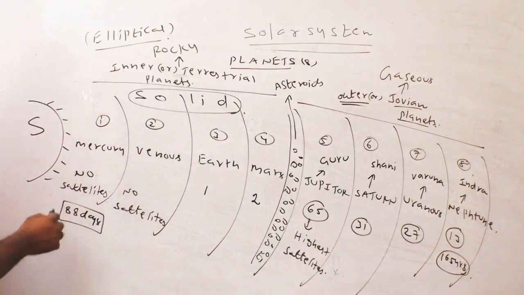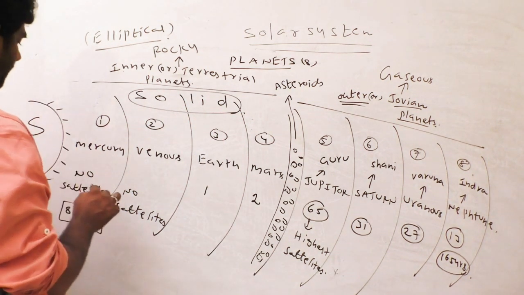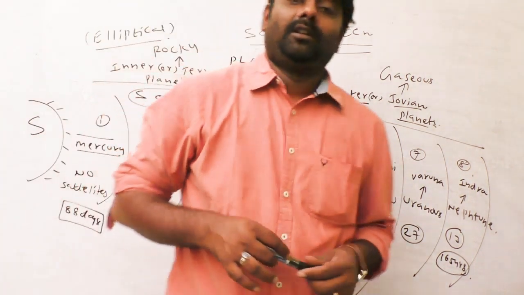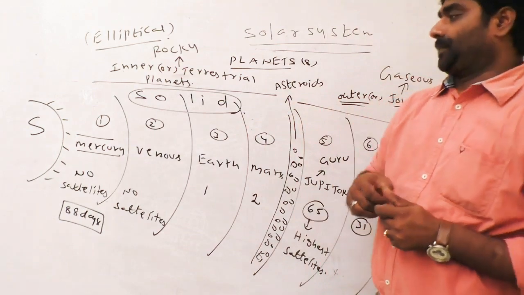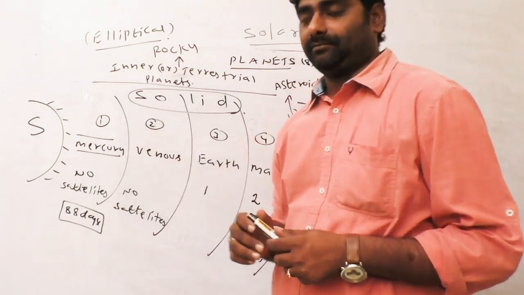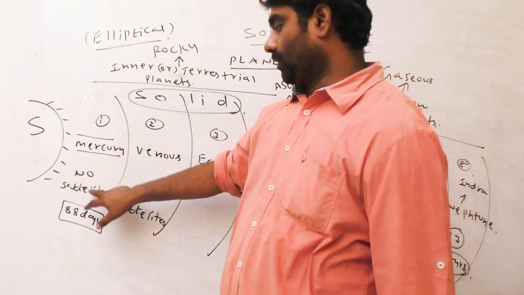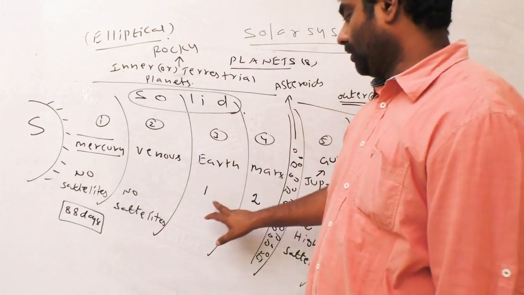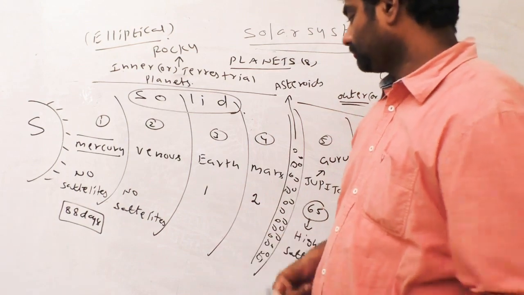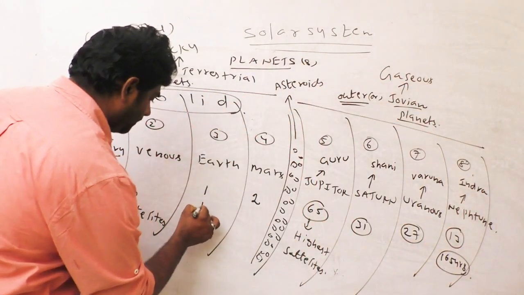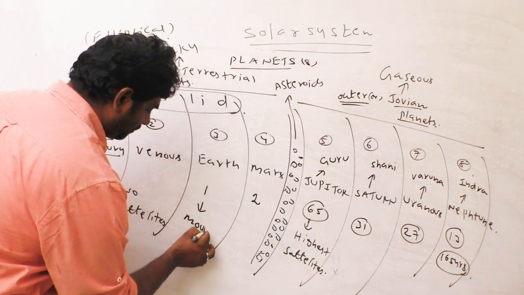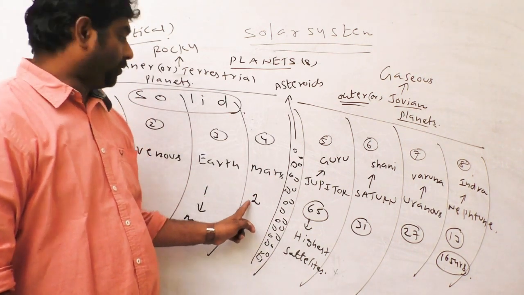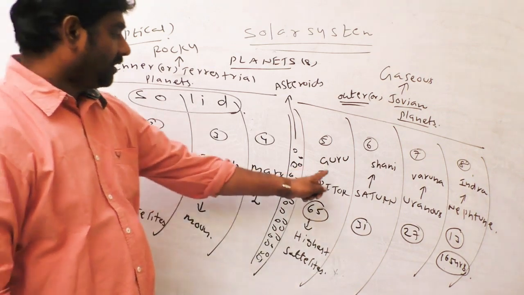Okay, so let us first see Mercury. Let us discuss each one. Let us look at which planets have satellites. Mercury has no satellites, Venus has no satellites, Earth has only one satellite, that is called the Moon. Mars has 2 satellites.